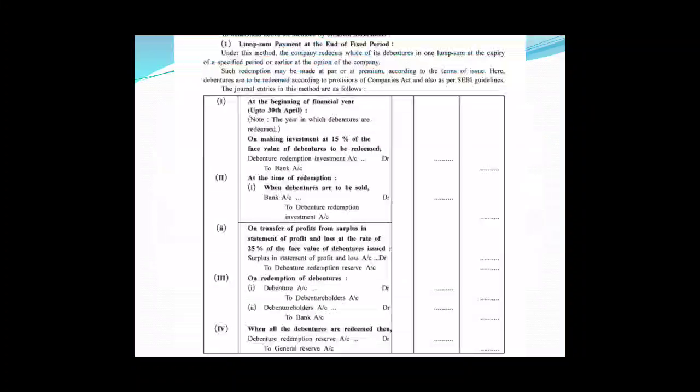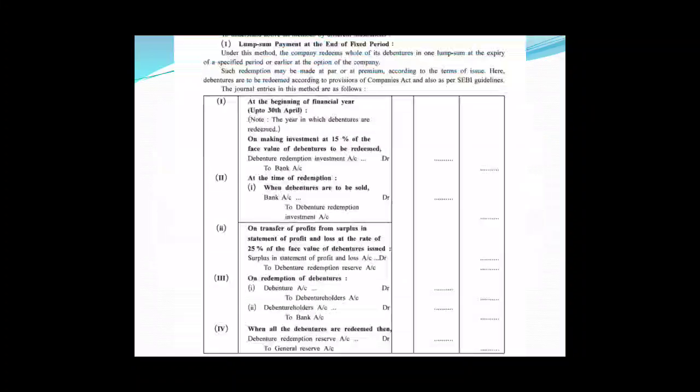The entry will be debenture redemption investment account debit to bank account. Okay friends, and then at the time of redemption, the debenture redemption investment will be sold off and the entry will be bank account debit to debenture redemption investment account. Here, if these debentures are invested in some percentage securities, then interest will also be considered.